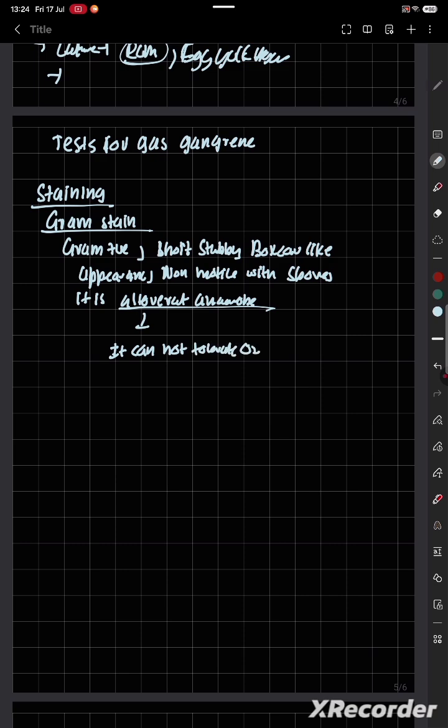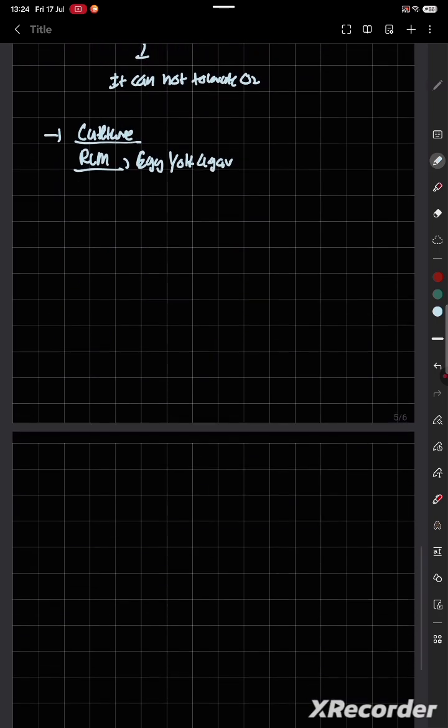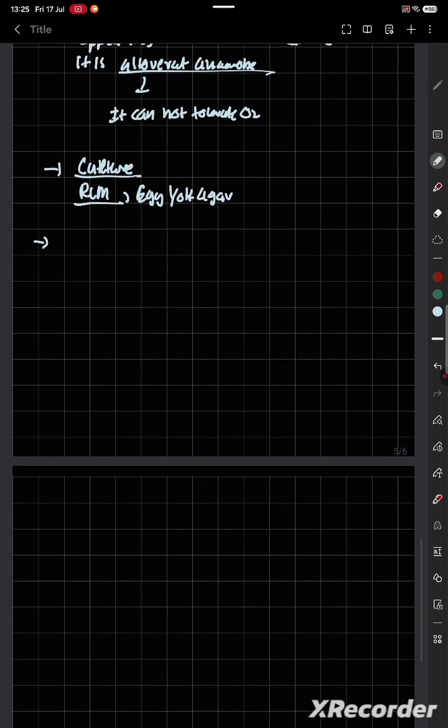Next thing you can see is other tests. We can do culture. Culture is second always. So culture is Robertson cooked meat broth and egg yolk agar. Third thing would be other tests. First test would include the hemolysis test, which is positive.